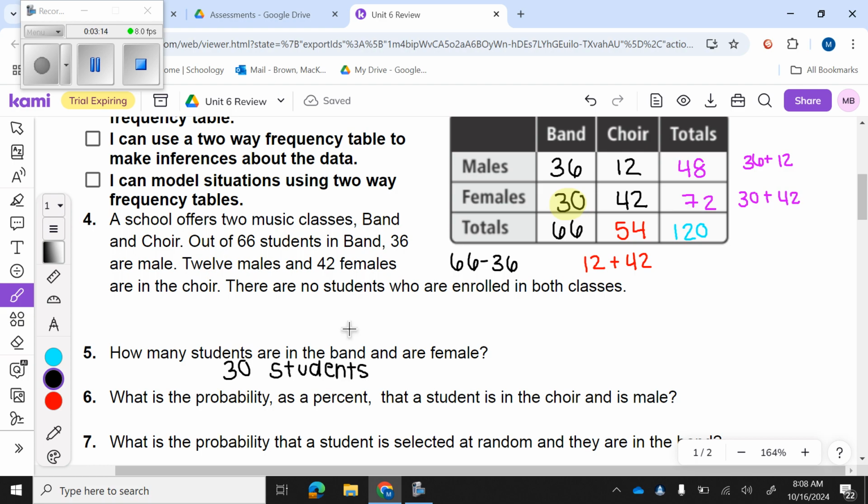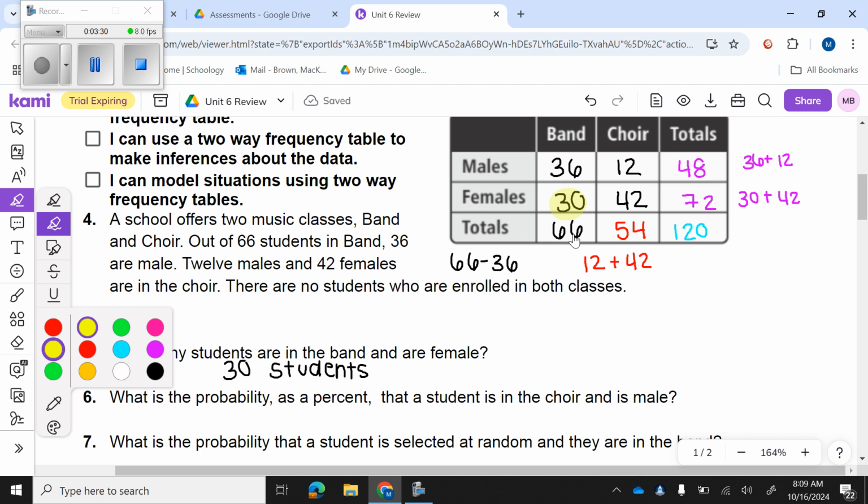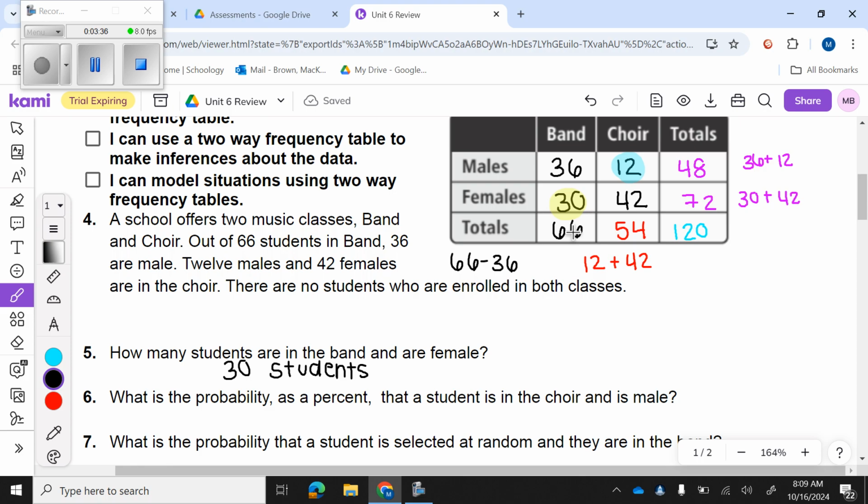All right, the next one says, what is the probability as a percent that a student is in choir and is male? Okay, so what is the probability that a student is in the choir and is male? Well, I got to figure out how many males are in the choir. So I'm going to come here where male and choir intersect, which is 12, okay, and it just says what's the probability that a student. So I need my total amount of students, which is 120. So I'm going to take 12 out of 120.